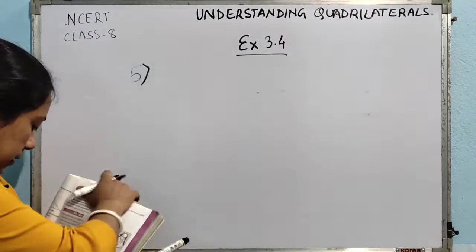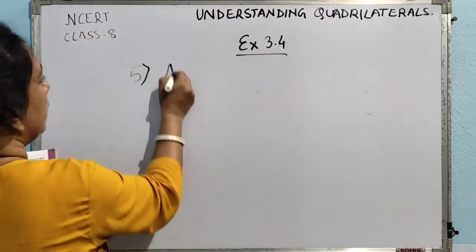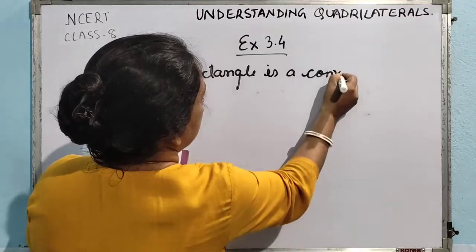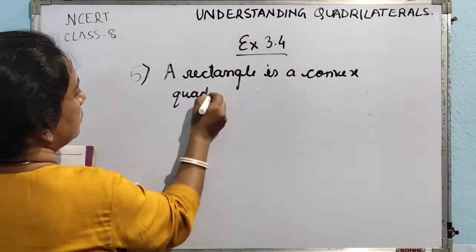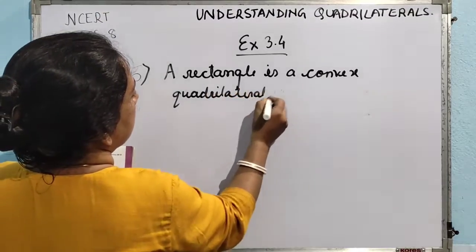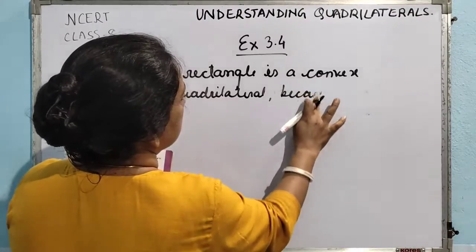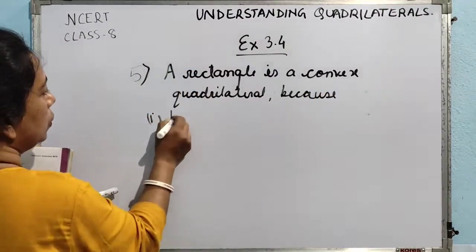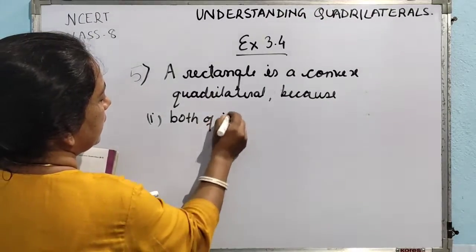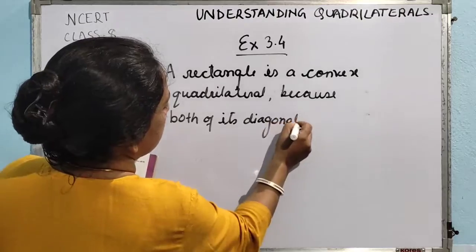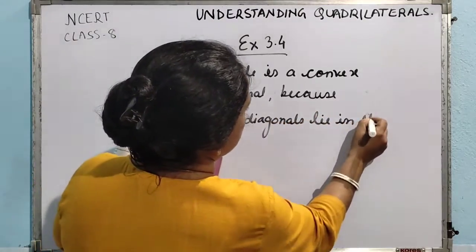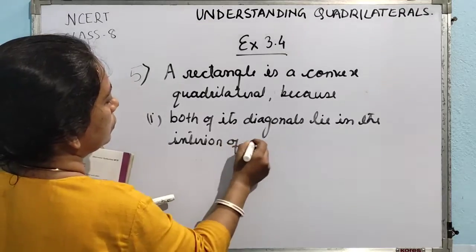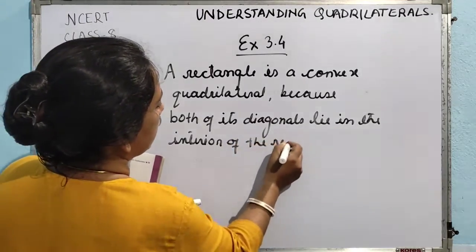So just write, I am writing this one: a rectangle is a convex quadrilateral because, number 1, both of its diagonals lie in the interior of the rectangle.